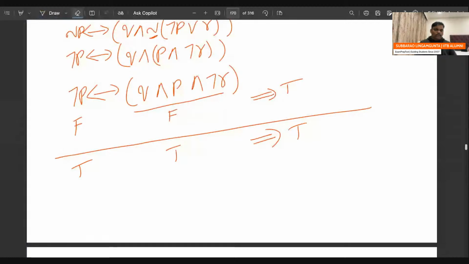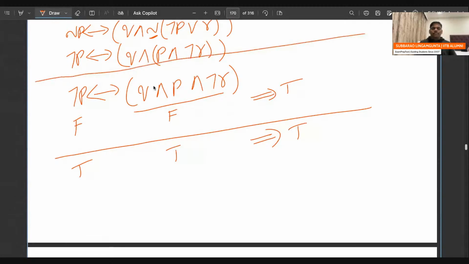Right? So both sides, this statement. Simply, I have not done anything, I just did the simplification first. Now the left and right sides are the same. Left and right are both false, or both true. These are the two cases: case one and case two. Let's see case one.